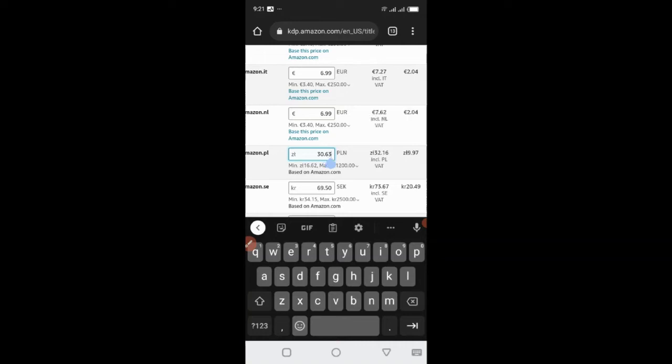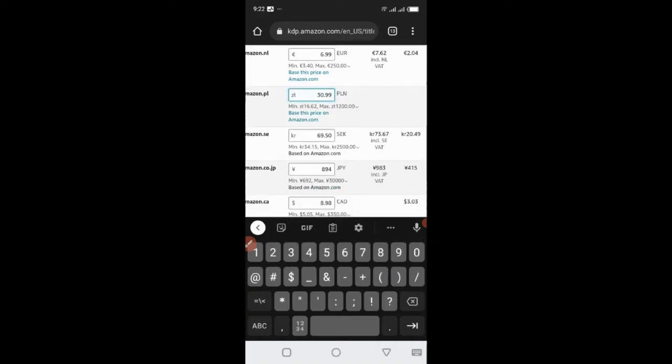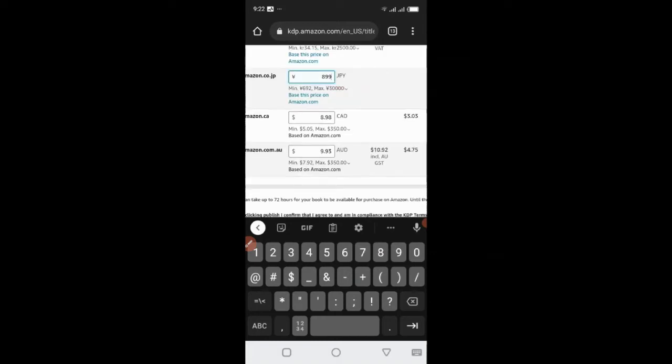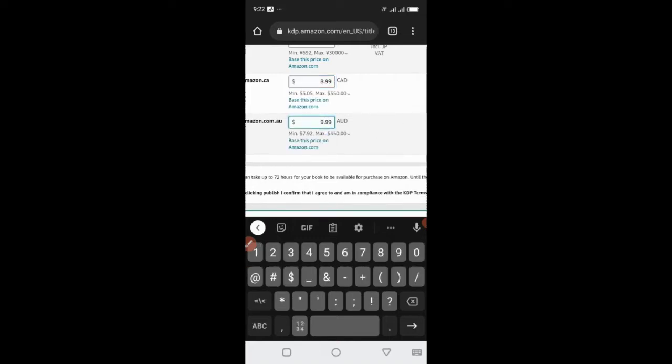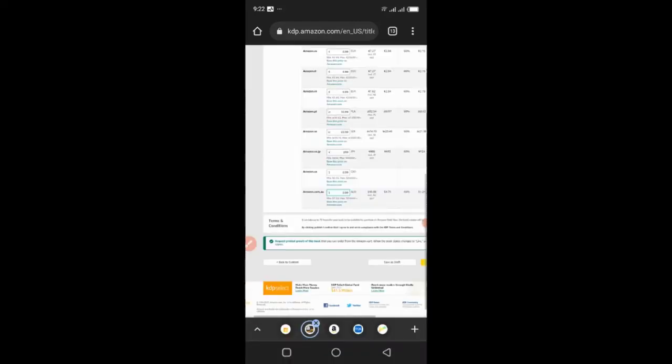So I can put this one 30.99. This one can be 6.99. It's actually a good pricing system if you learn what that is. Put 8.99 Canadian, 9.99 Australian, right? So this is what I do to harmonize the prices, right?